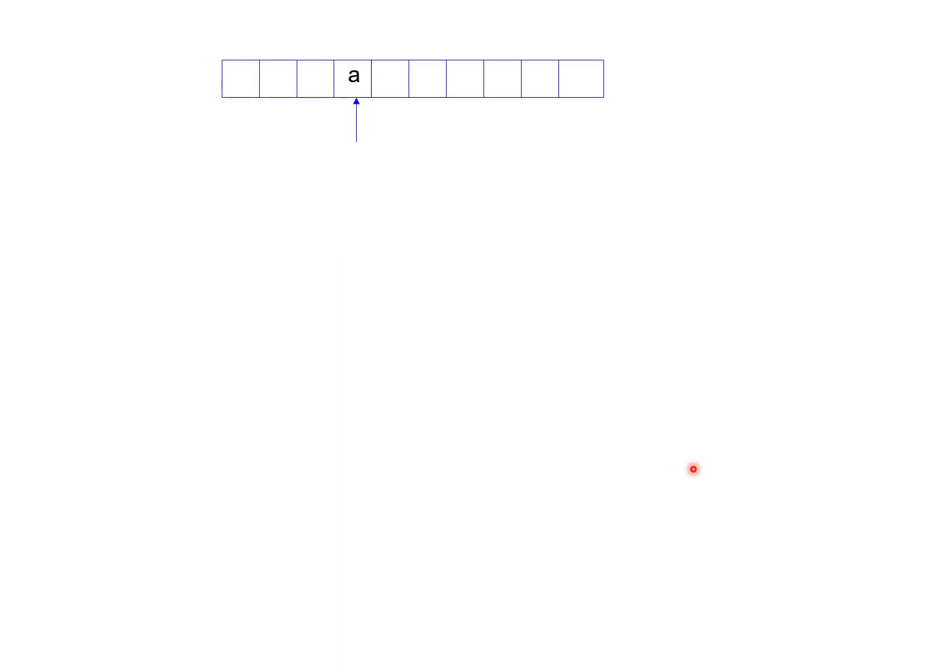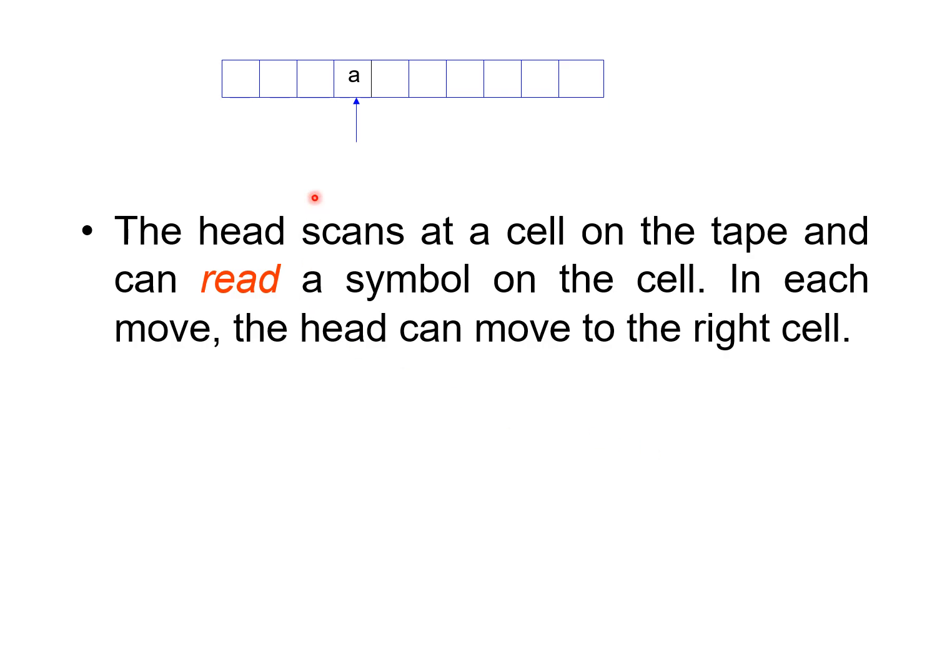There is another important operation, which is how the input is read from the input buffer. The head always scans from left to right, and it reads one symbol at a time. It will not read the entire string from the input buffer. It reads one symbol at a time, and the pointer moves to the right. Like this, you can read each symbol from the input buffer.